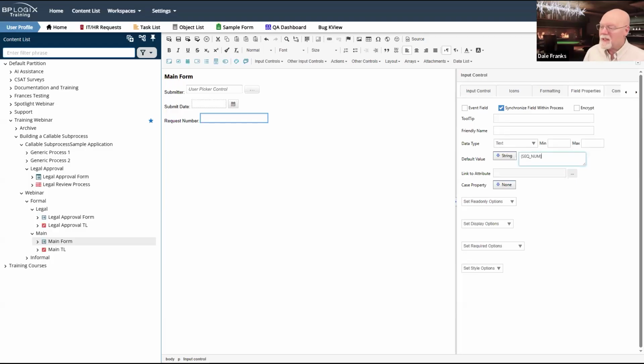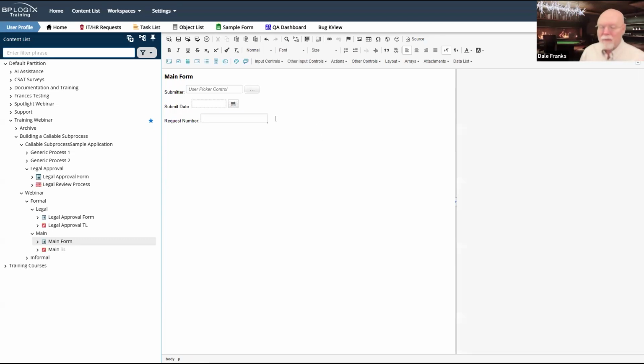And I am going to just set this as a sequence number when the form opens. Did I use curly braces? Yes, I did. So that will just automatically set this as a sequence number as soon as the form opens. I don't care that it'll burn the sequence number. And then I've got my request info.